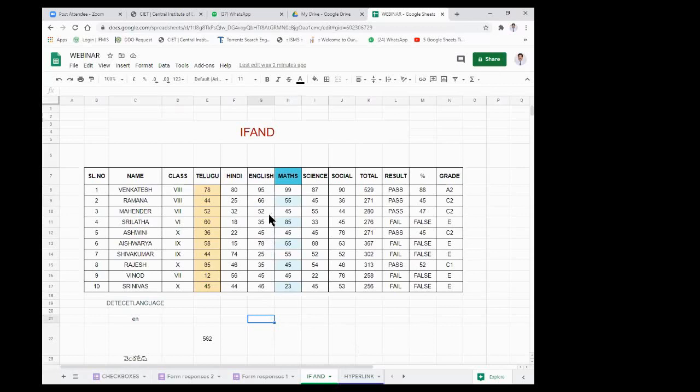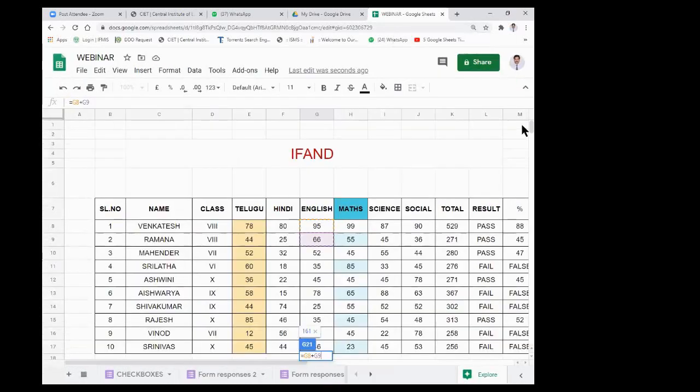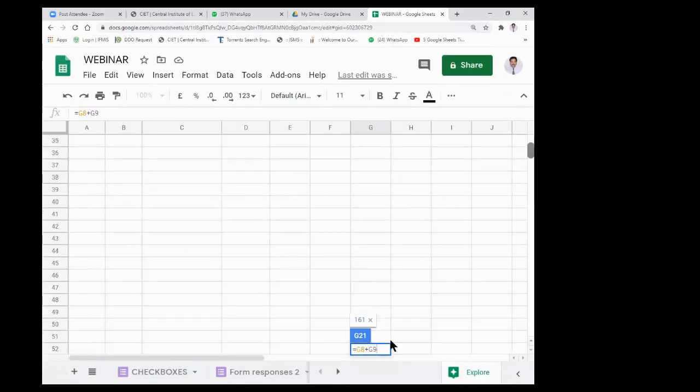For example, let me see here. I am taking this 95 and next to it plus and this 66, and I'm pressing enter. So this is what I did here. This is what we call the formula. Here G8, G9 plus, this is what we call the formula, because I designed it on my own.